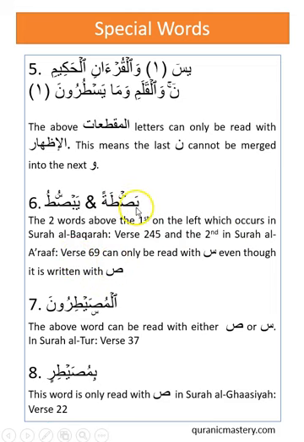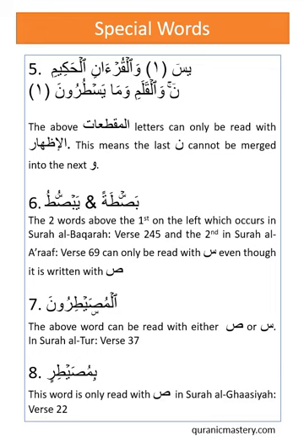The word in every Quranic copy is written with ba, sad, ta and tamruta, and ya, ba, sad and ta. But actually there's a sin on top. The sin on top is what would be read. So instead of reading it with sad, you will read it with sin: bastah and yabsutu.